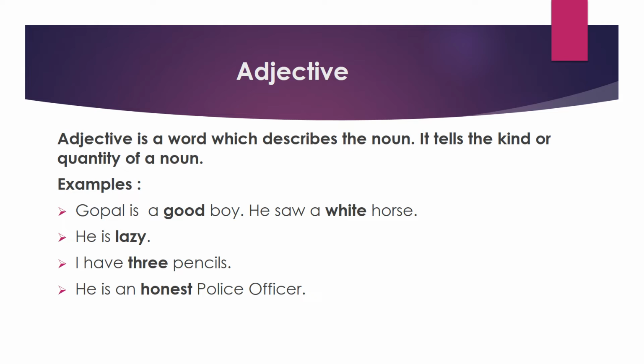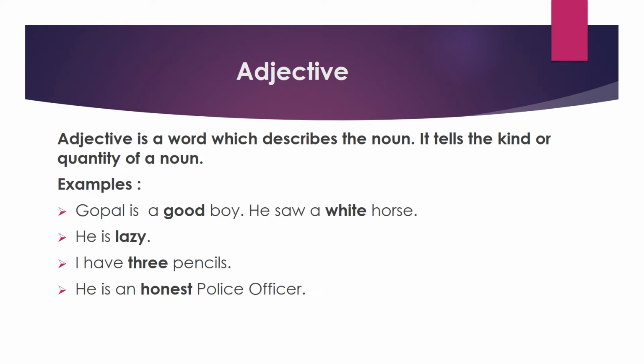The next one, he is lazy. Lazy, it describes the person. Here it describes him. That's why lazy is an adjective. Next one, I have 3 pencils. Here 3 is an adjective. Why? It tells us the quantity. How many pencils I have. That's why it is an adjective.